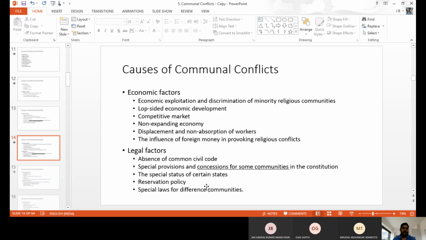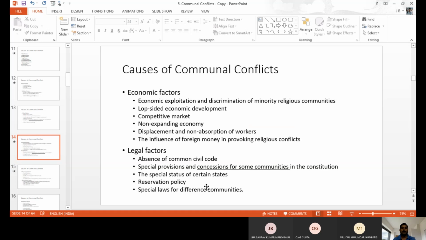Next one, economic reasons, economic factors, that is economic exploitation and discrimination of minority religious communities. Automatically, when only one group of people gets the benefit and the other group does not, discrimination happens. So it gives some kind of violence between one group and the other. So economic exploitation and discrimination of minorities, that is based on economic resources.